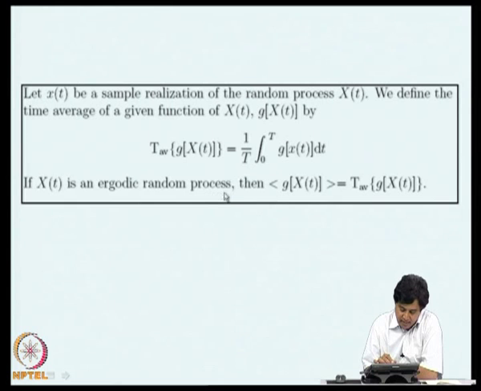If x of t is an ergodic process, what it says is that the expected value of g of x of t is equal to the time average of g of x of t. This is what ergodicity, defined with respect to this g of x of t and its expectation, means.